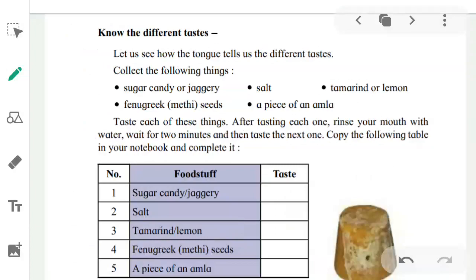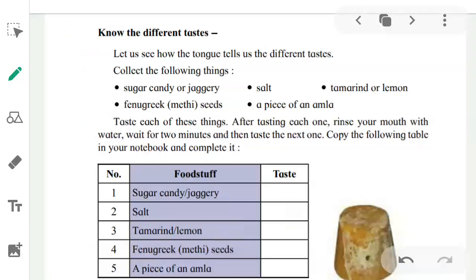Copy the following table in your notebook and complete it. What do you have to do? You have to taste and wash every time while tasting. And you have to complete the following table. The number is given, the foodstuff you are tasting is given, and how does it taste? You have to write it down.